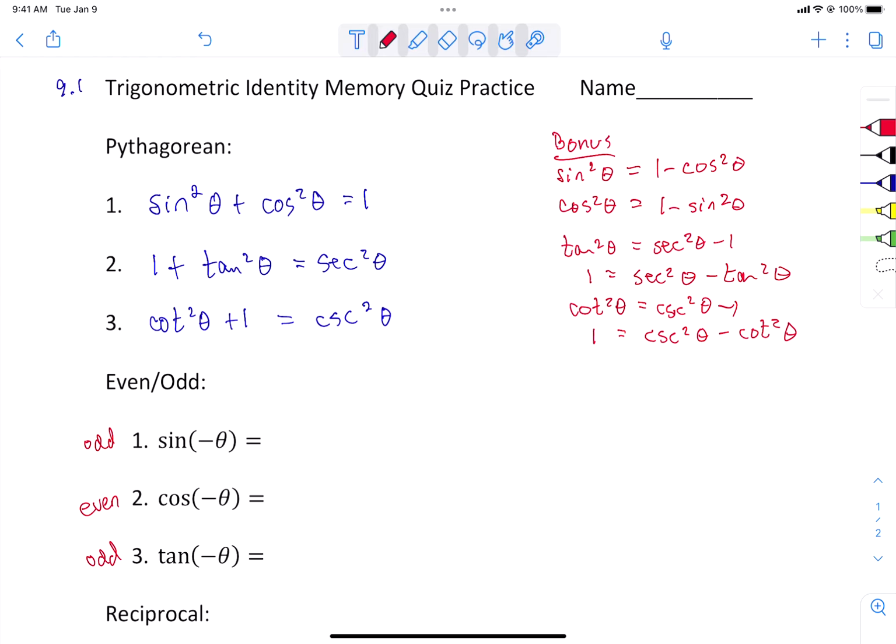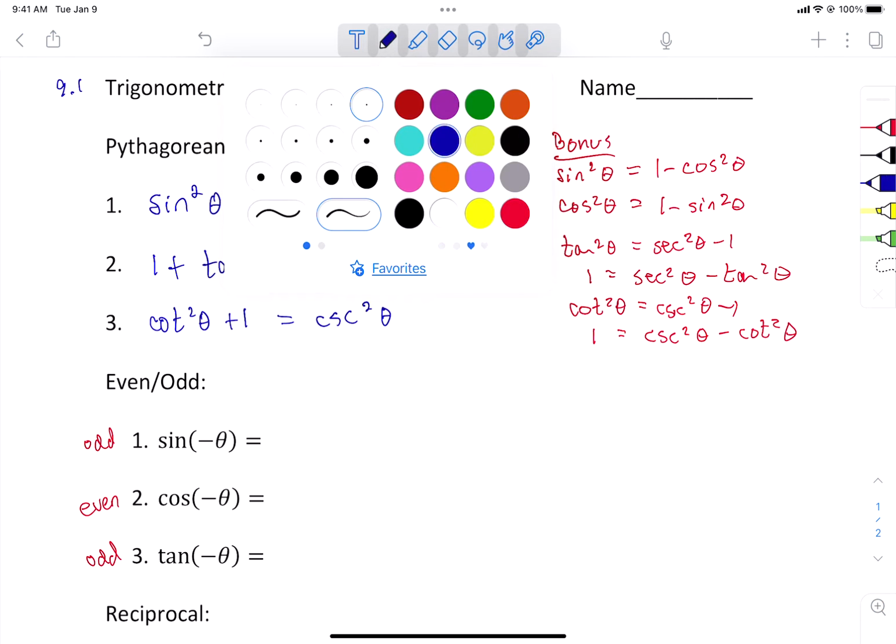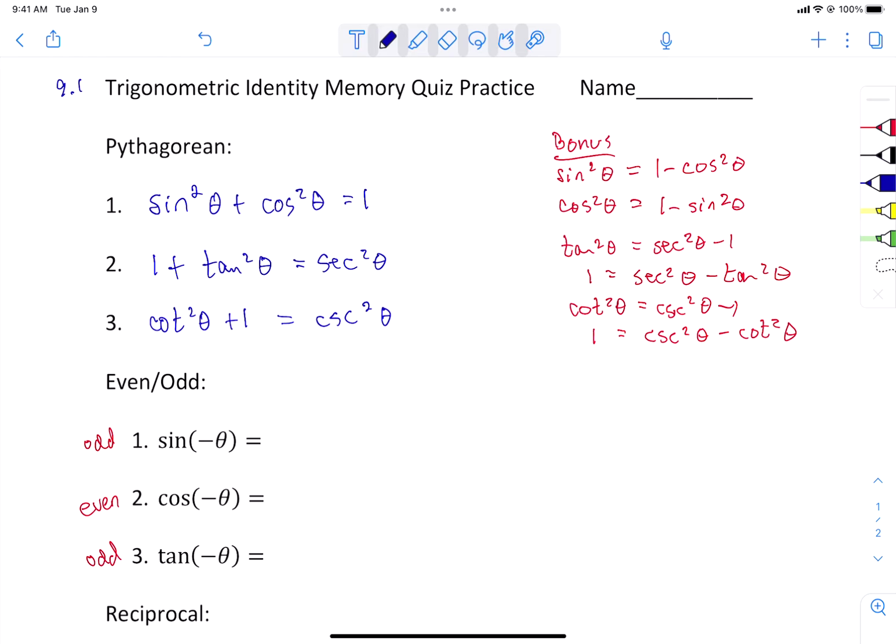So if we were to look at the pictures, we would see that. Because 1 and 3 are odd, the negative can come out and multiply in front of the trig function. Sine and tangent are odd, so a negative inside can be removed and put on the outside.